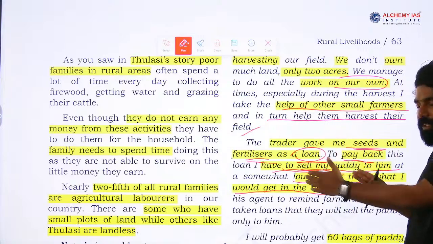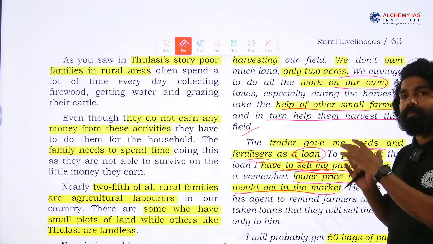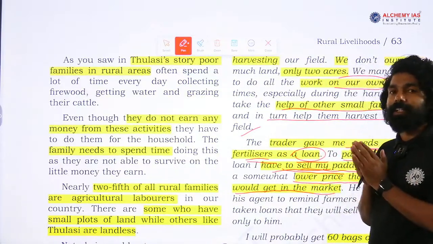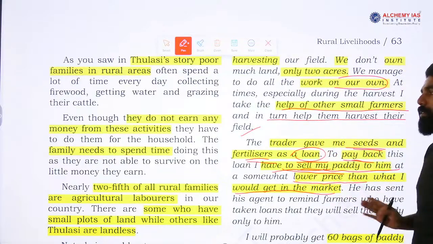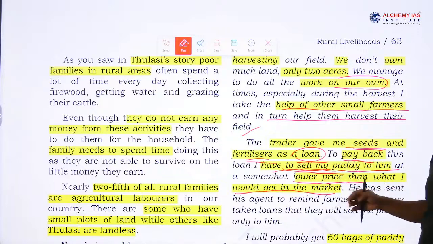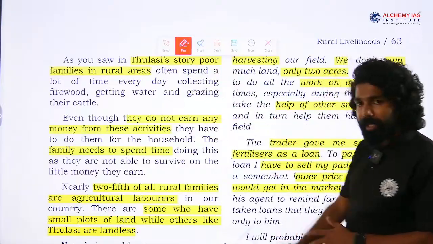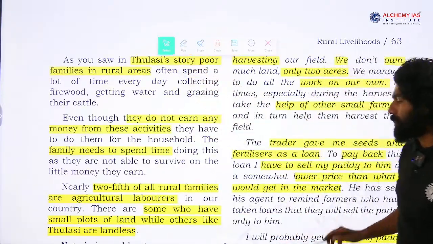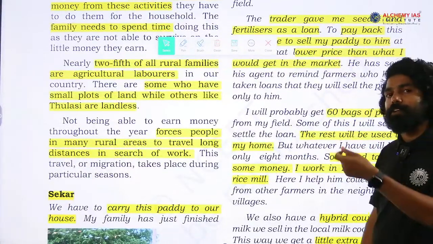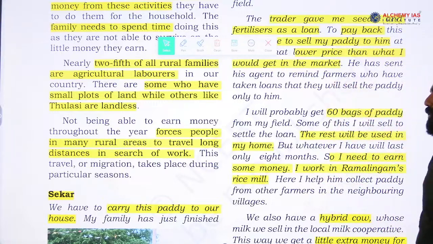This is also a difficulty they face when they do not have sufficient income, maybe due to natural calamities or due to monsoon related deficit of rainfall. This also sometimes affects their cultivation of paddy. This is the reason that finally they end up in a kind of debt crisis, or they take a lot of money from these money lenders. So, they have to pay back their money, and finally they end up selling this paddy at a lower price. That is also explained by Shekhar in this paragraph.